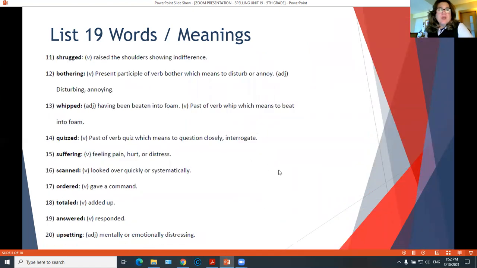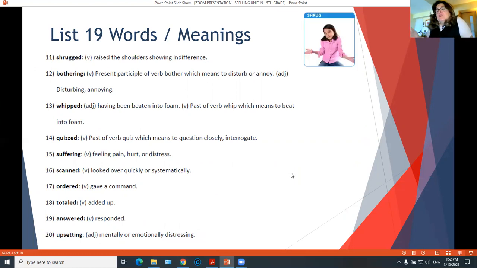Shrug. Shrug is the past tense of shrug, and to shrug is to raise the shoulders, like showing indifference, like the girl in the picture. Okay, she's, well, so what? She's showing indifference.